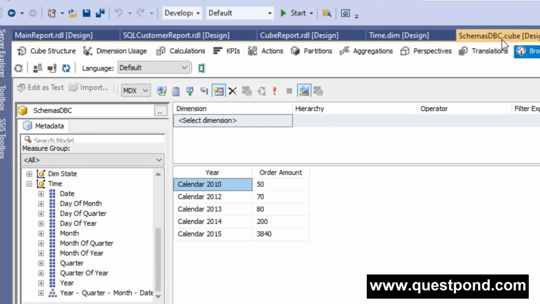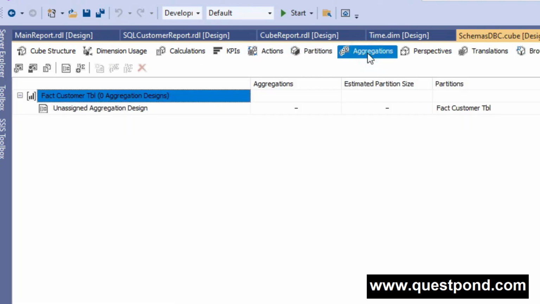Because this aggregation happens during the runtime, and my data is small, we can see the processing of this cube or this report is very fast. But what happens if our data is big? Then we can have a performance issue. If your cube is loading slowly and there is a performance problem, then we have to visit this tab called aggregation in Visual Studio to improve the performance.